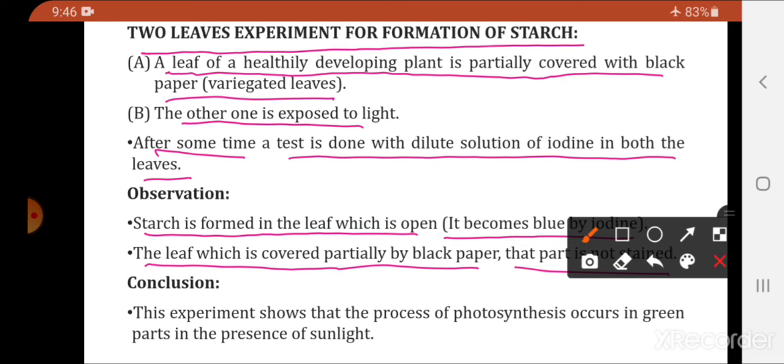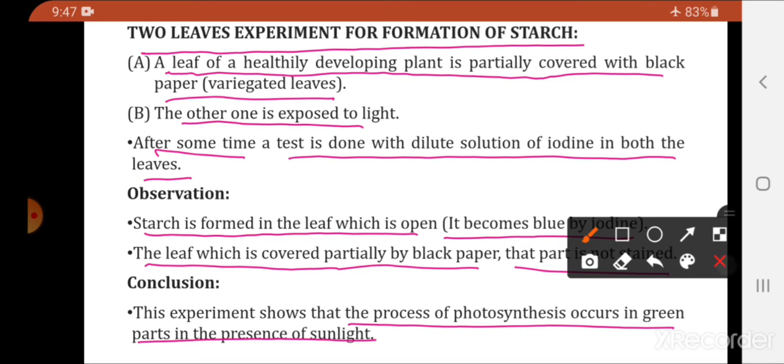This experiment shows that the process of photosynthesis occurs in green parts in the presence of sunlight. From this experiment the conclusion is that the process of photosynthesis occurs in the green parts of the leaves in the presence of sunlight. A very important conclusion drawn from this experiment is that photosynthesis occurs in the green parts of the leaves in the presence of sunlight.